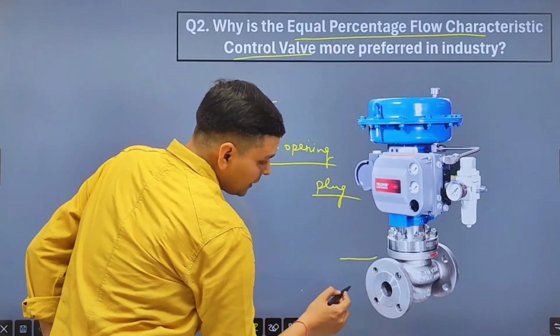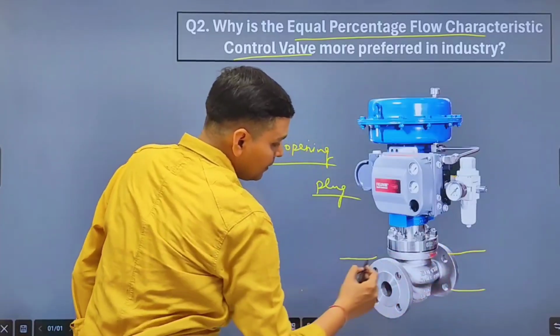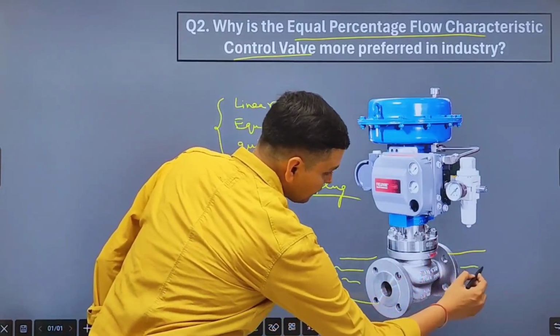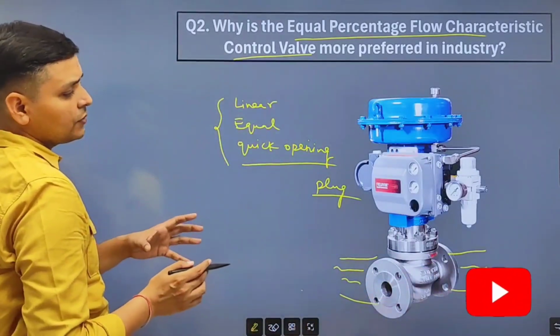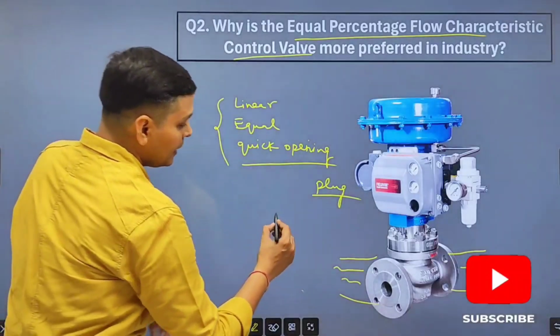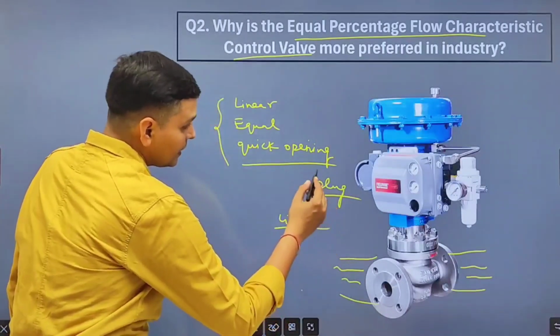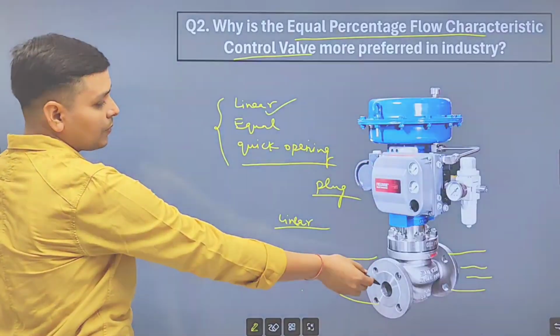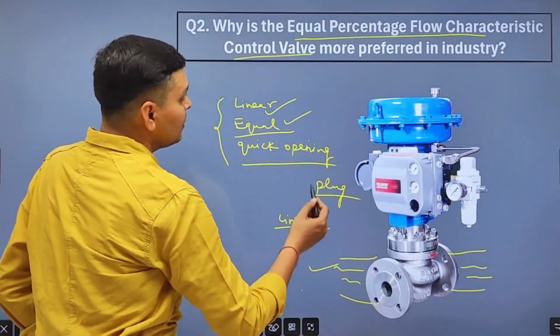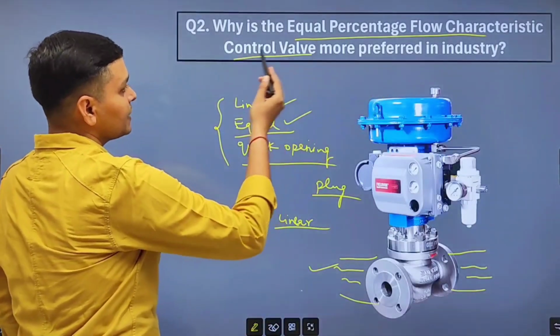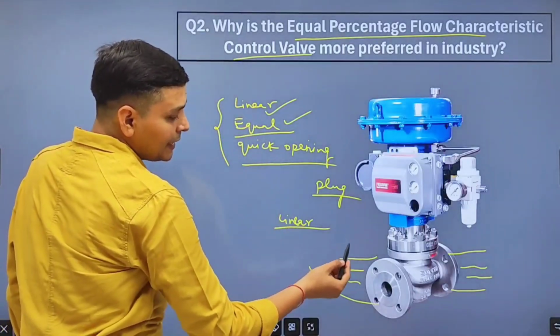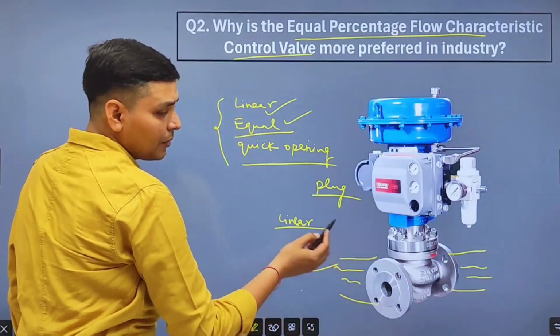Suppose a valve is installed in a pipeline and fluid flows through it. If the fluid flow has linear characteristic, then we will use linear type control valve. So friends, this is one reason for using equal percentage flow characteristic control valve: most of the processes are non-linear.